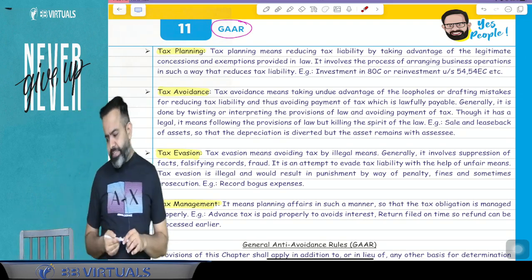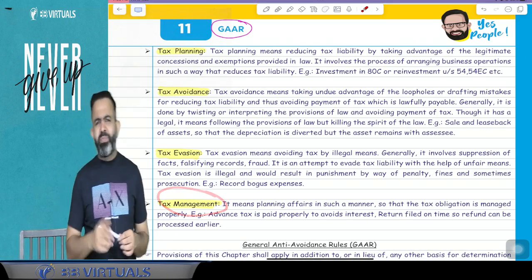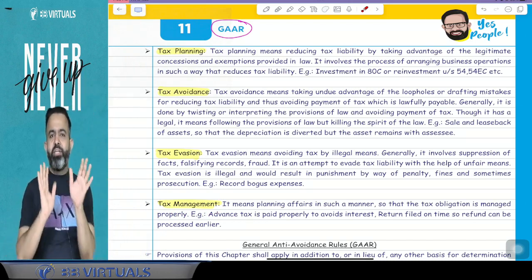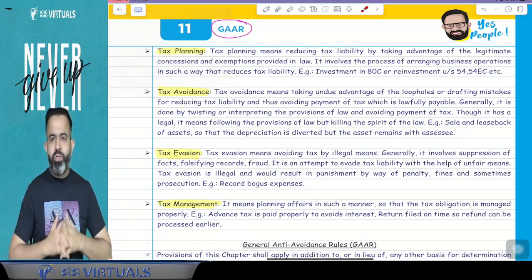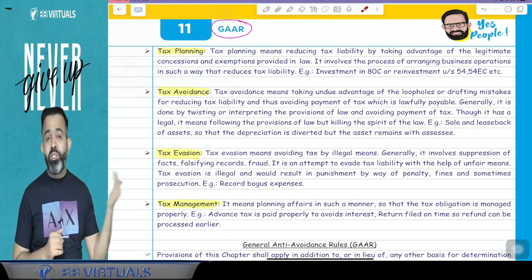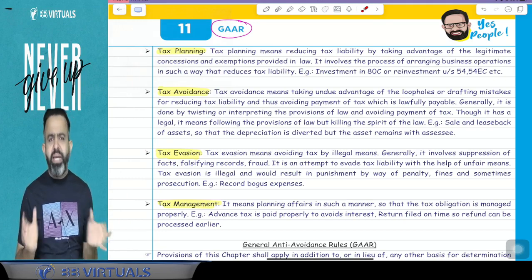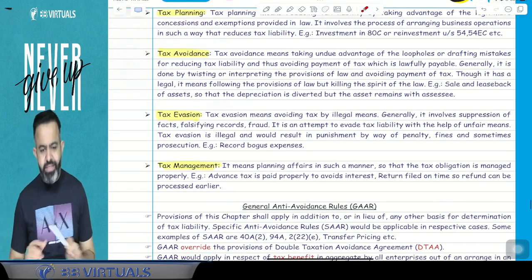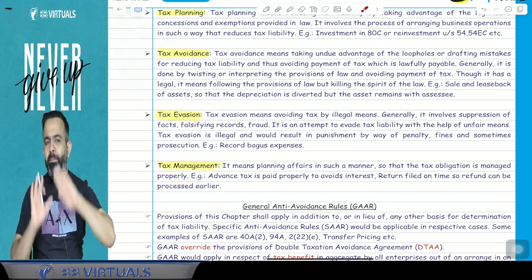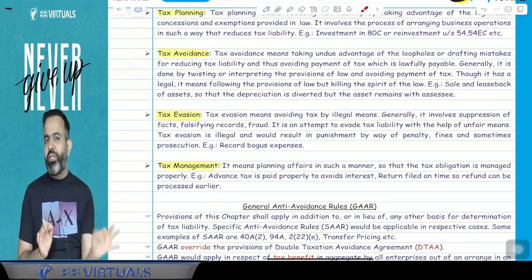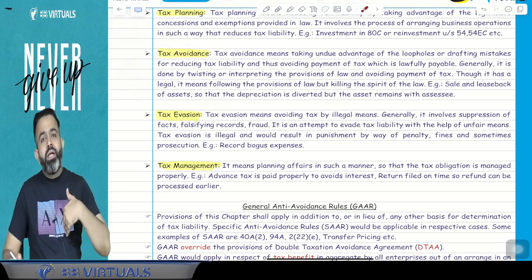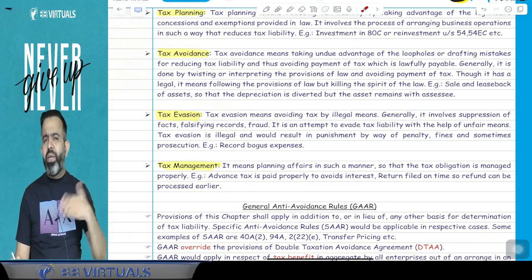Now we will discuss tax management. What is tax management? Tax management is very simple. You just pay the taxes on time, file the return on time, pay the advance tax installments on time, deduct the TDS on time, and deposit the TDS by the 7th of the next month. This is called your tax management. So guys, tax management means just do the compliance on time, file the return on time, pay the TDS on time to the government, deduct the TDS on time, and pay the advance tax on time.